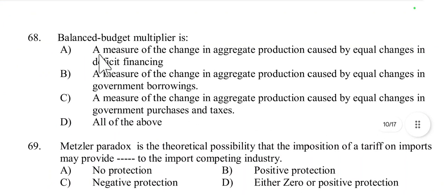Then question number 68, balanced budget multiplier is. Balanced budget multiplier is a measure of the change in aggregate production caused by equal changes in government purchases and taxes. So it specifically measures the impact on aggregate production when the government increases its spending and raises taxes by the same amount, keeping the budget balanced. So it is called the balanced budget multiplier.